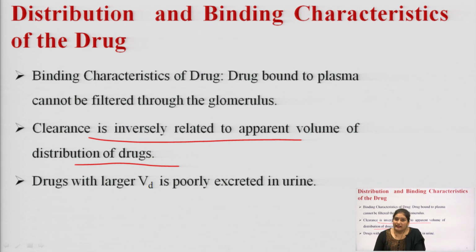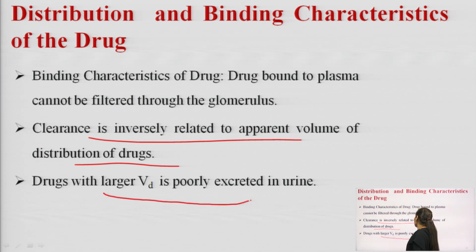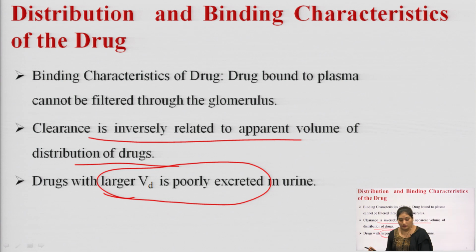So, the drugs that are having a low apparent volume of distribution will be better excreted out in the urine, and those that are having a larger apparent volume of distribution will be poorly excreted into the urine. So, only the unbound drugs can get filtered across the glomerulus. We can say that only the free drug, the drug that is available free, can permeate across the glomerulus and get excreted out in the urine.